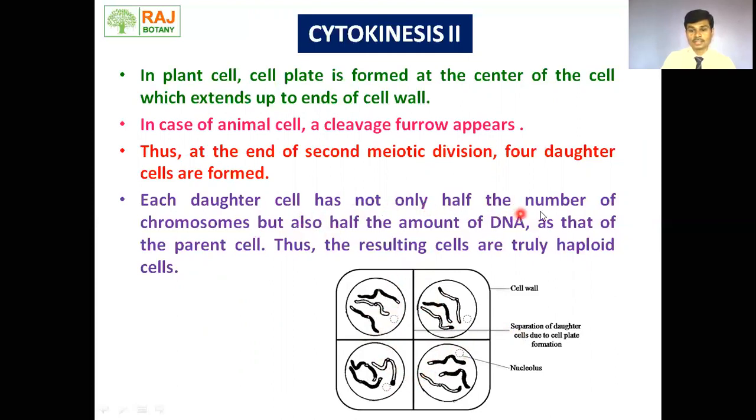Not only the number of chromosomes, but also half the amount of DNA is there as that of the parent cell. Each daughter cell has what? Each daughter cell has half the number of chromosomes and half the amount of DNA as that of the parent cell. Okay, thus the resulting cells are truly haploid cells. Now we can say whatever cells are formed after meiosis are truly haploid cells.